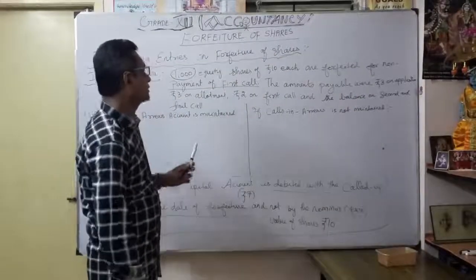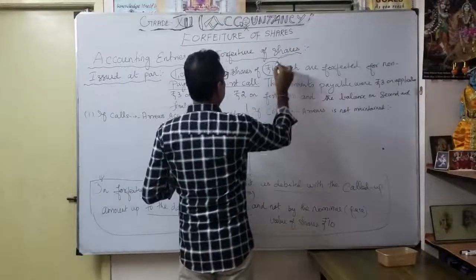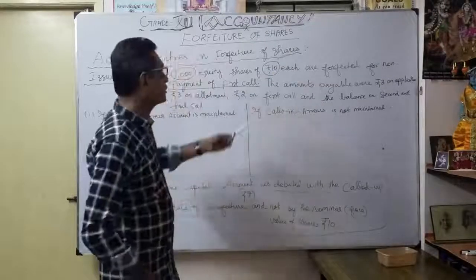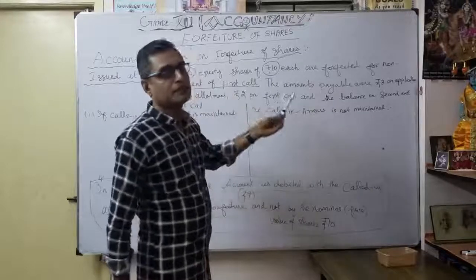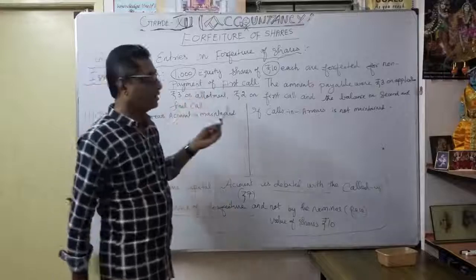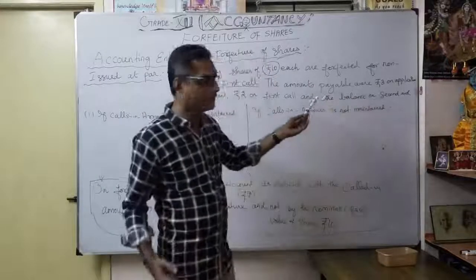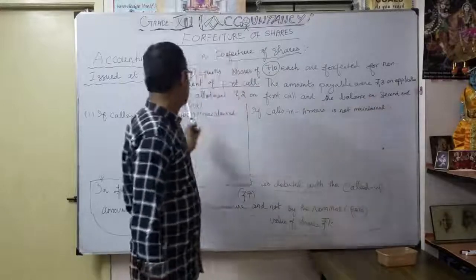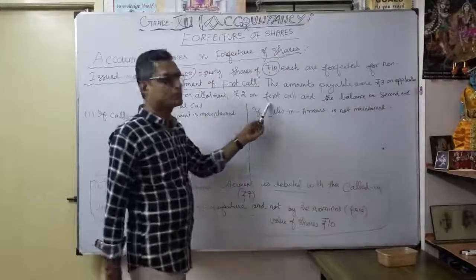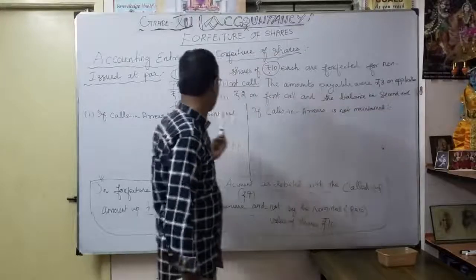Face value is 10 rupees. So number of shares forfeited is 1,000, nominal face value is 10 rupees. So when they were forfeited at the time of non-payment of first call, the amounts payable structure they gave was: 3 on application, 3 on allotment, 2 on first call, and the balance, naturally, is 2 rupees on second and final call.